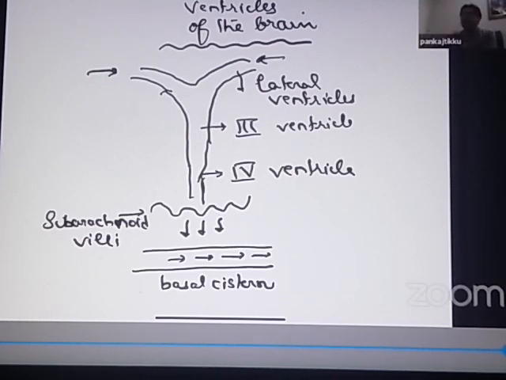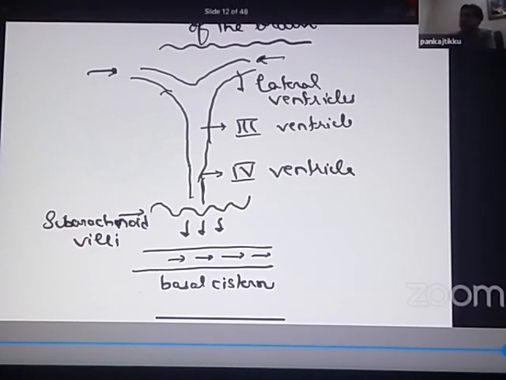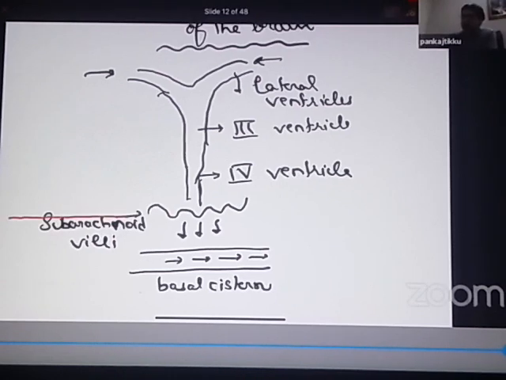Now please remember, any obstruction that occurs till the level of the ventricles, that means till here, will result in a type of hydrocephalus which is known as obstructive hydrocephalus.